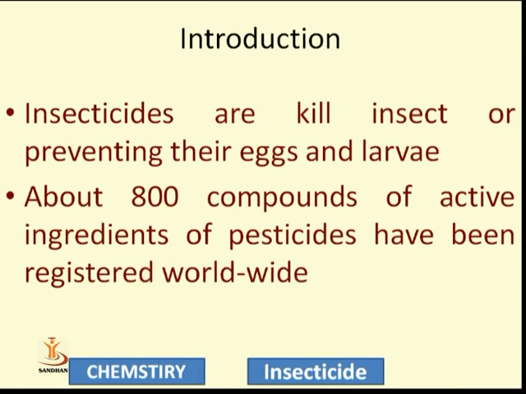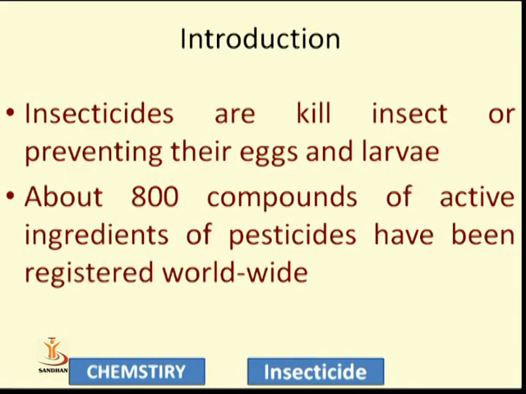But not all are in use nowadays because they have side effects and hazardous effects, and due to this the governments of the concerned countries or worldwide unions ban these compounds, so only limited compounds are used as insecticides today.